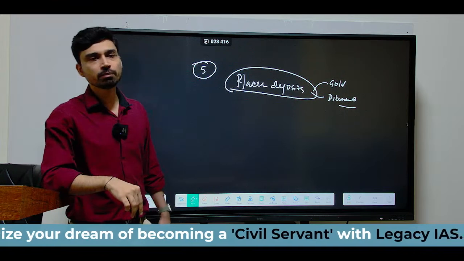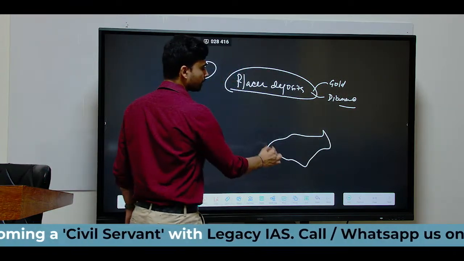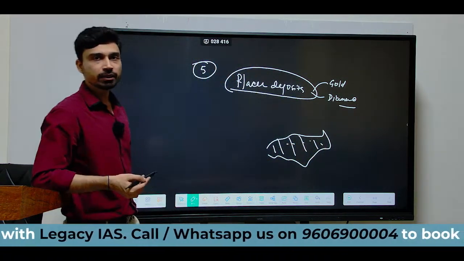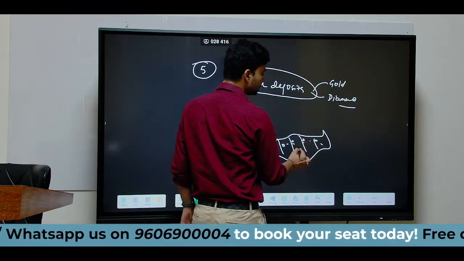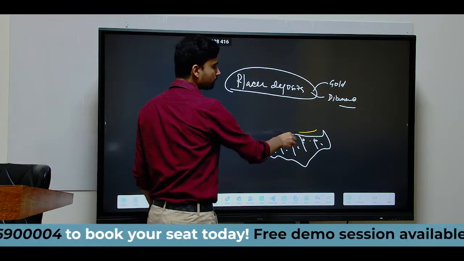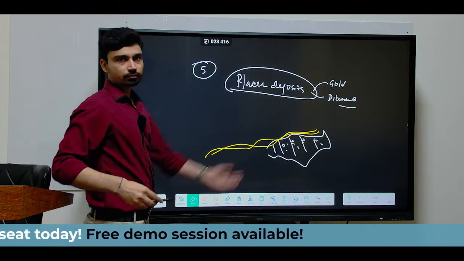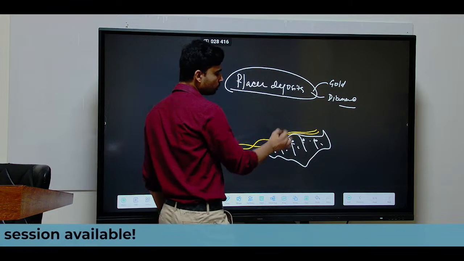A placer deposit simply means that, for example, somewhere you have a large rock structure. In this rock structure, we can have different kinds of minerals. For example, here and there, suppose gold is embedded. So what happens if a river is flowing over this rock? The river will cause erosion of these rocks, and as the river causes erosion, what happens?